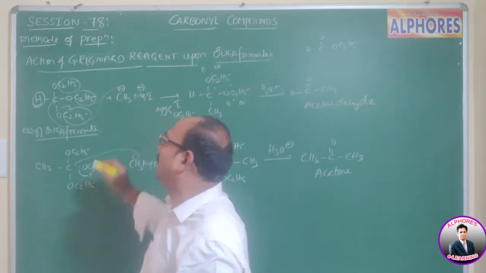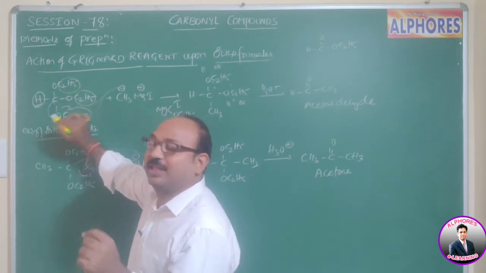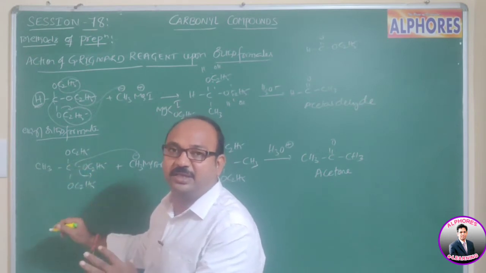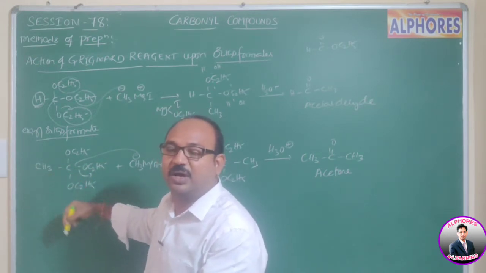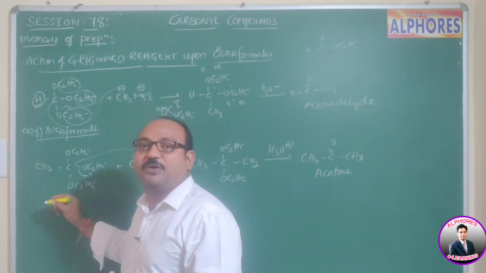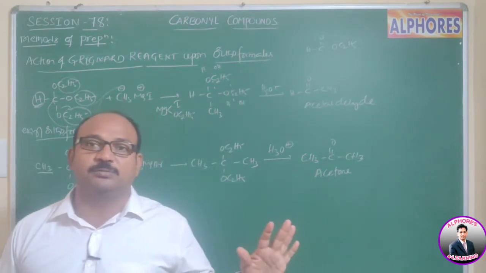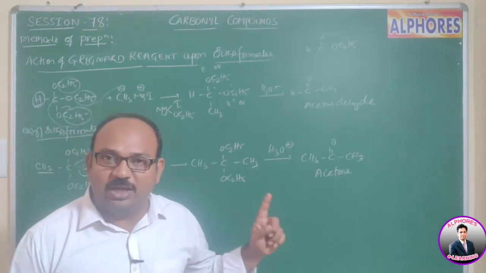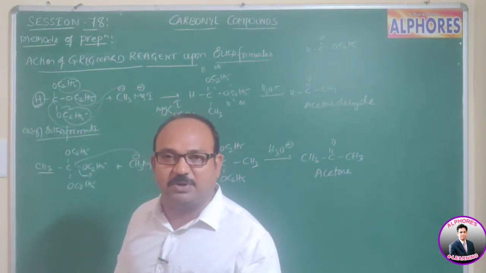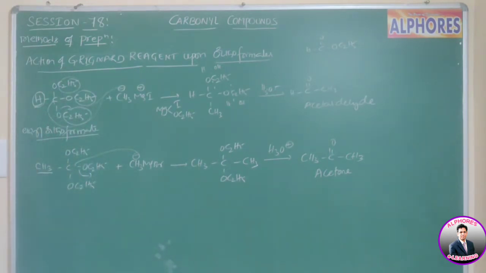Only with orthoformate, the formic acid ester, ethyl orthoformate, do we get aldehydes. And what about this one? Ethyl orthoacetate. This one is not formate, this one is orthoacetate. Because of orthoacetate, a methyl group is there, and obviously you are getting ketone. Means you can prepare aldehyde only when we use orthoformate. Except orthoformate, any other ester we use, we get ketones.